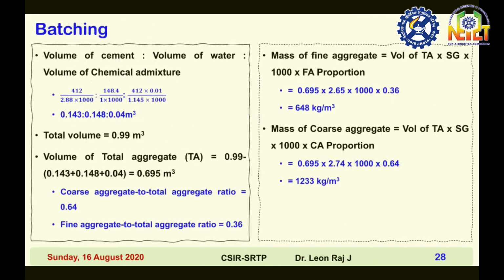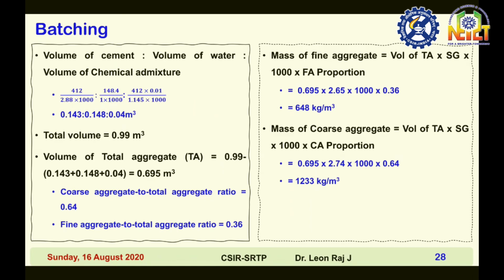Then once you have the mass of cement, you need the mass of water and the mass of chemical admixture. Mass of chemical admixture is very simple: mass of cement into 1 by 100, that is, 1% of the mass of cement is admixture.